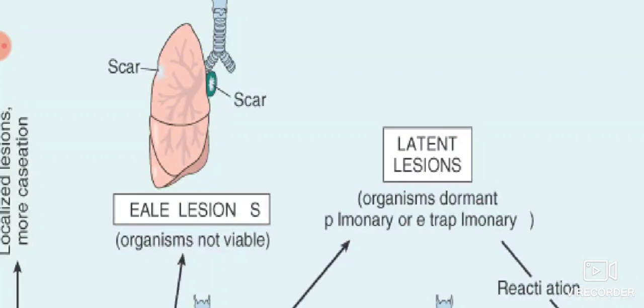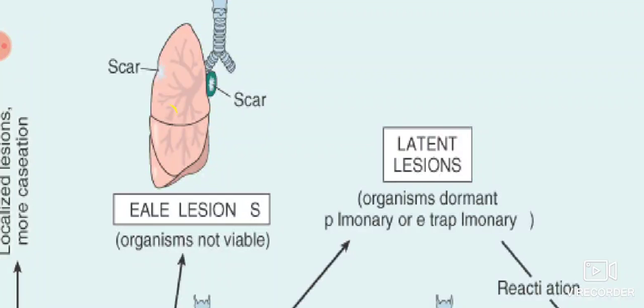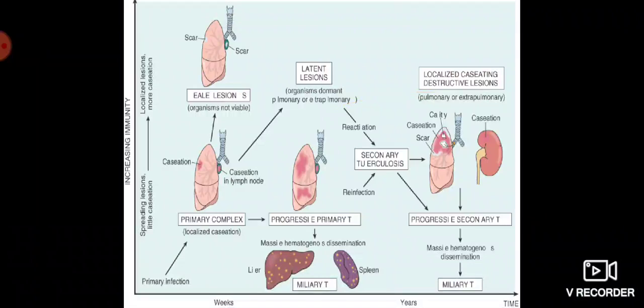Ghon's focus is a tubercular lesion affecting the lung that commonly affects the lower part of the upper lobe and upper part of the lower lobe. This area is known as Ghon's focus. When it is associated with hilar lymphadenopathy, it is known as Ghon's complex.